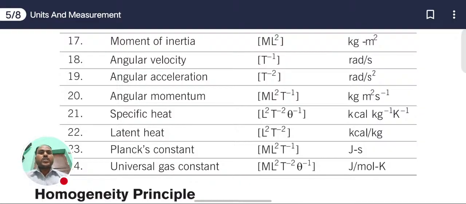Now next one, specific heat, L square T inverse 2 theta inverse 1, kilocalories per kg Kelvin. Latent heat, L square into T inverse 2, and kilocalories per kg. Planck constant, M L square T inverse 1, joule second. Universal gas constant, M L square T inverse 2 theta inverse 1. SI unit is joule per mole Kelvin.